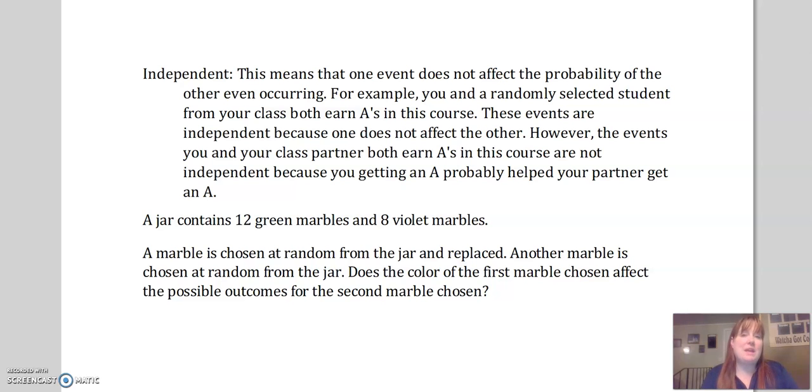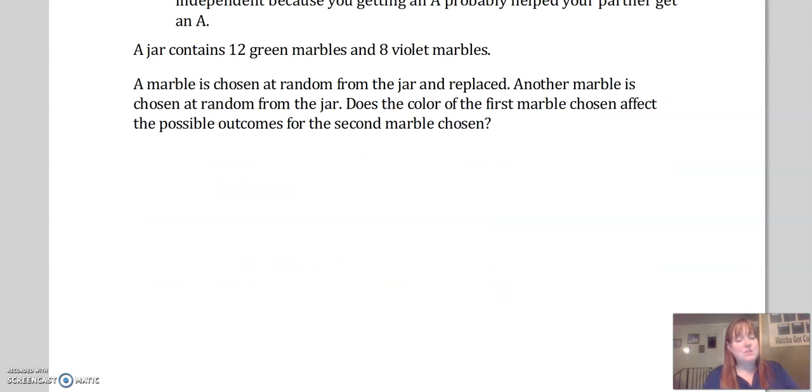So the idea with independent is we're asking, if we know one thing happened, does it change the probability of something else happening? This is where conditional probability comes in. So we have a jar that has 12 green marbles and 8 violet marbles. We randomly choose a marble and then we put it back. Then we choose another marble. Does the color of the first marble chosen affect the color of the second marble? Obviously not, right? If you picked out one and then you put it back and then you picked out another one, it's going to be the exact same probability.